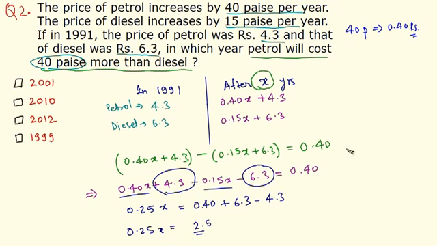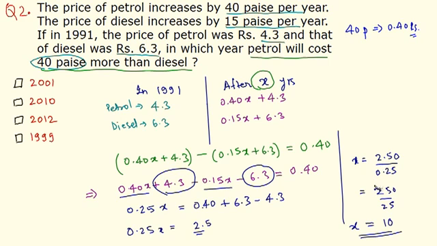This thing I have solved already. So x equals to 2.5 divided by 0.25. Let me put a 0 here so that I can remove the decimal point. So this is 250 by 25 and x equals to 10. So after 10 years, the price of petrol will cost 40 paise more than the price of diesel. So the base year was 1991. So 1991 plus 10, so that is 2001.